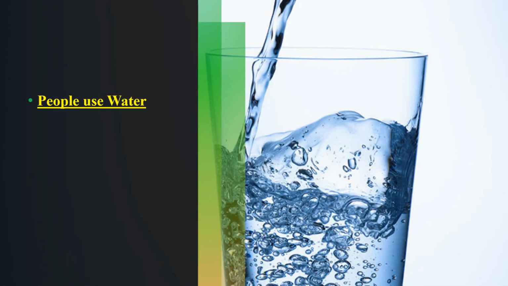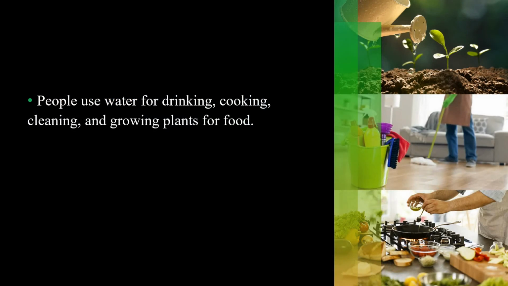The second natural resource people use is water. So the first one is air, the second one is water. Can we live without water? People use water for drinking, cooking, cleaning, and growing plants for food. So we need water in everything in our life. Everything depends on water.